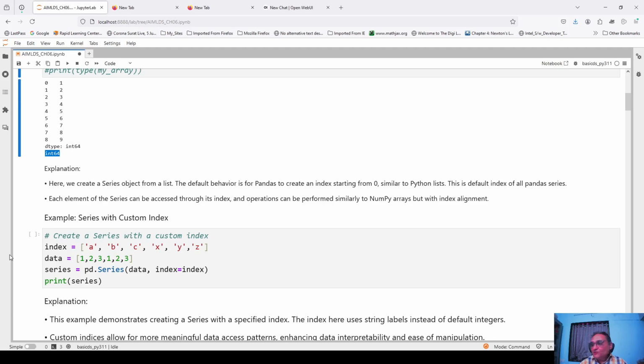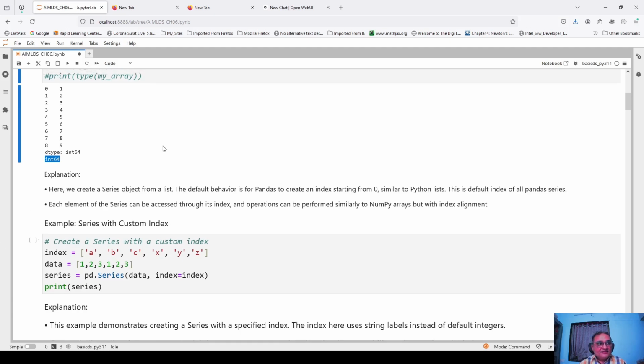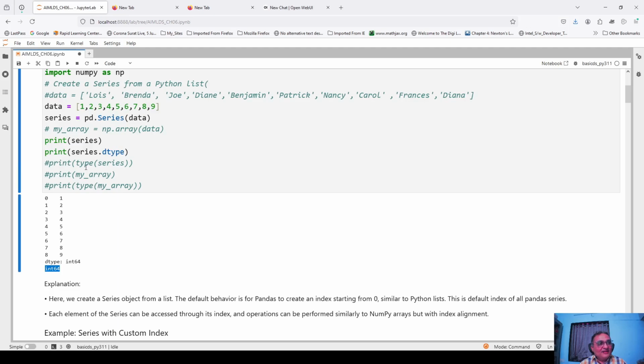Okay, so that is one thing. One more thing which you can see is how to find the data type of this new data structure which we have created. For that, the dtype command is not useful. For this, use the type function, and inside the function you have to pass as an argument whichever data structure you want to know the type of.